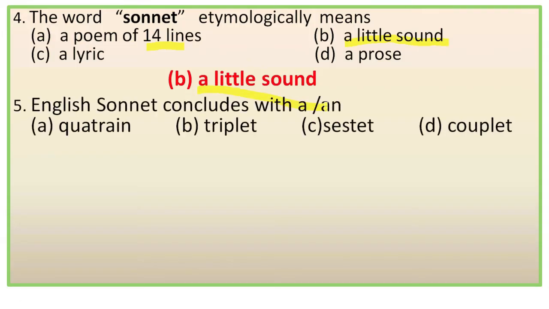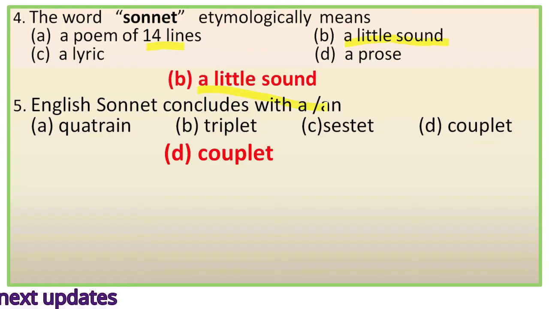Next, number 5. English sonnet concludes with a or an. The options are quatrain, triplet, sestet, couplet. We know that English sonnet has 4 parts, 3 quatrains and a couplet. So it concludes with a couplet. So the right option is D, couplet.